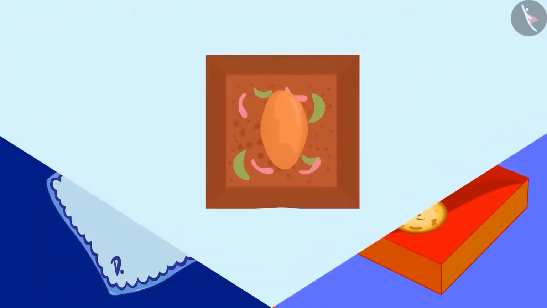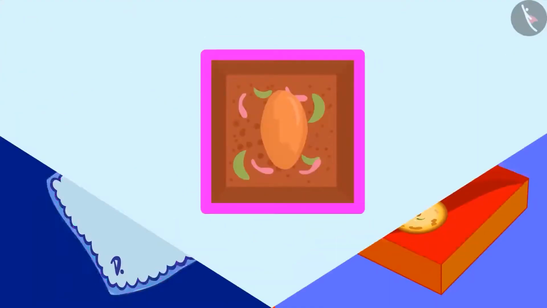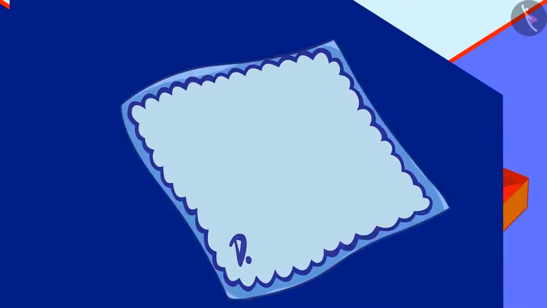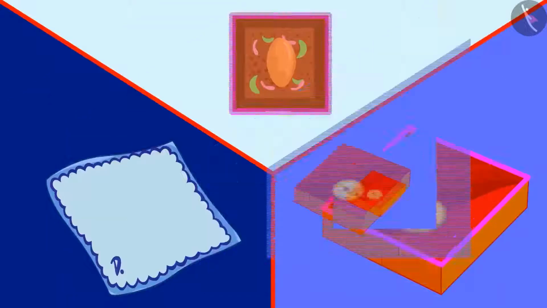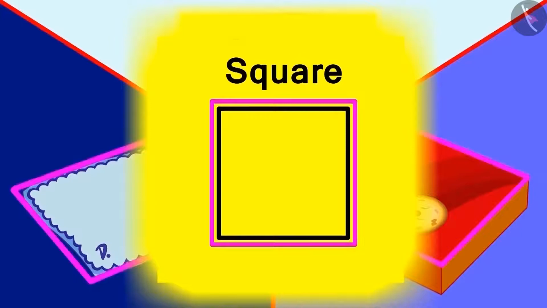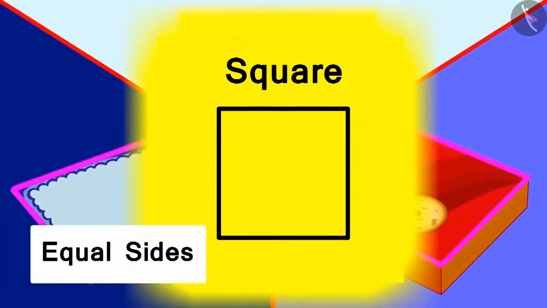Like this piece of chicky is a square, my handkerchief and this box of sweets is also a square. This is called a square and not a rectangle. Equal sides is its unique identity.